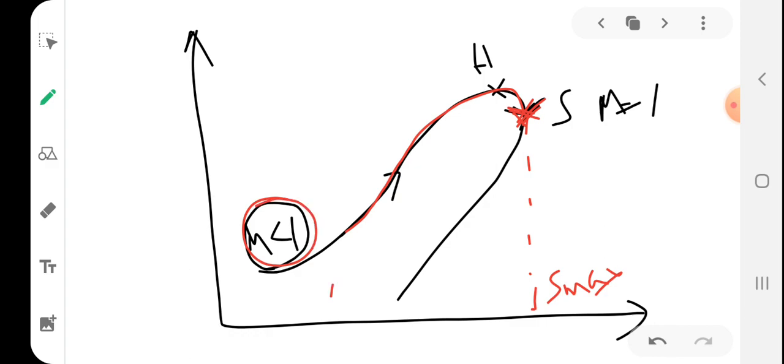Similarly, if M is greater than 1, when heat is added the state shifts from this particular point and moves up to this point. If you add heat beyond that point, entropy will be decreasing, right? But entropy will never decrease in a process where heat is added. So the maximum point up to which heat can be added in a supersonic flow is also this particular point, S only. Hence the flow cannot proceed after a Mach number of unity.